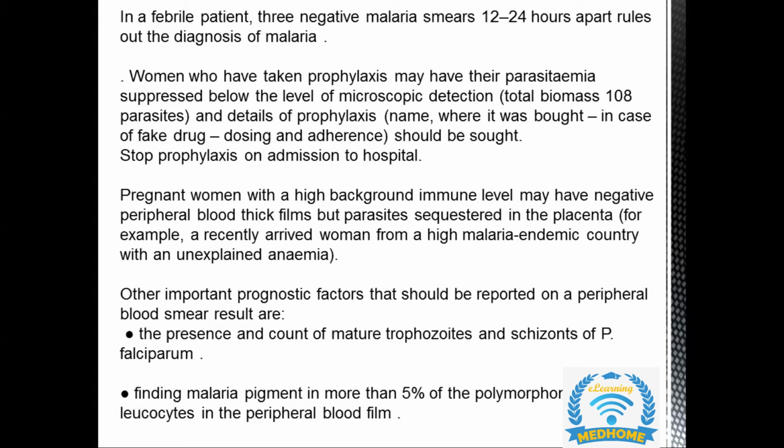But then we can identify that with the blood film itself. Then why should you do a rapid diagnostic test after the blood film? No, how would we know the number? How would we quantify them? How would we know the number of the infected blood cells from the blood film? We can know the species, we can know the type, but we cannot know how many red blood cells are affected.